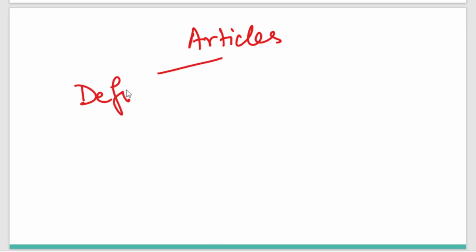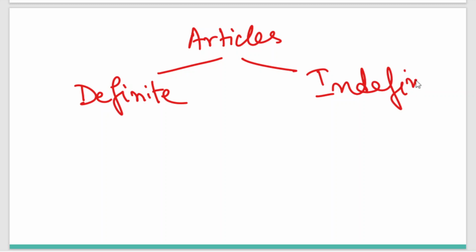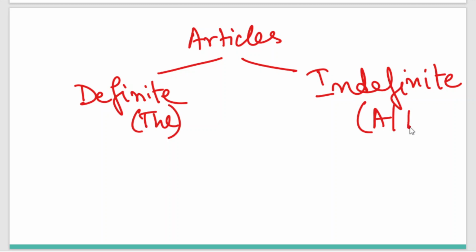Articles are mainly of 2 types: definite and indefinite. Basically, a definite article is when we use the, and an indefinite article is when we use a or an.